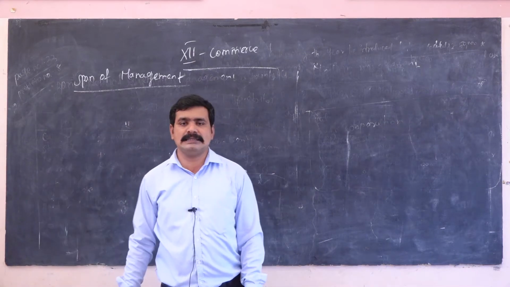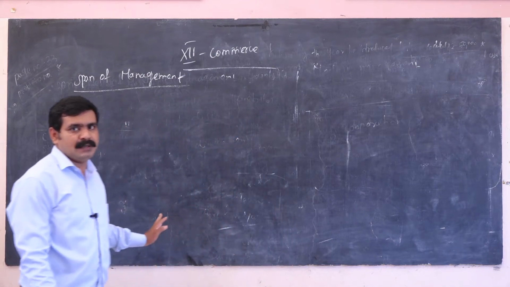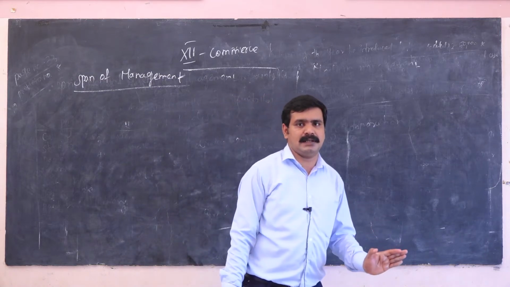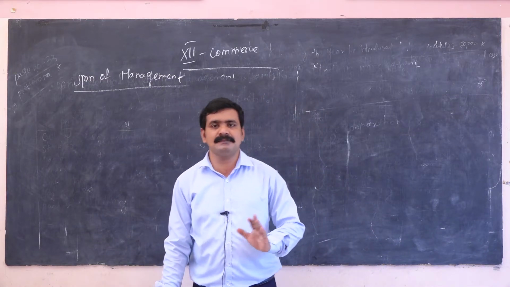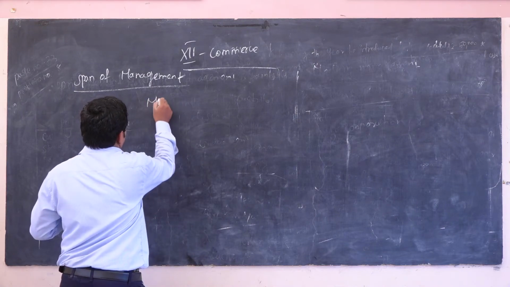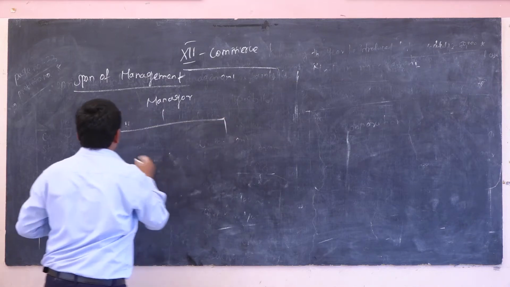Our next concept: span of management. What is span of management? It is the number of subordinates a manager can manage in a perfect manner. The manager has a lot of subordinates.